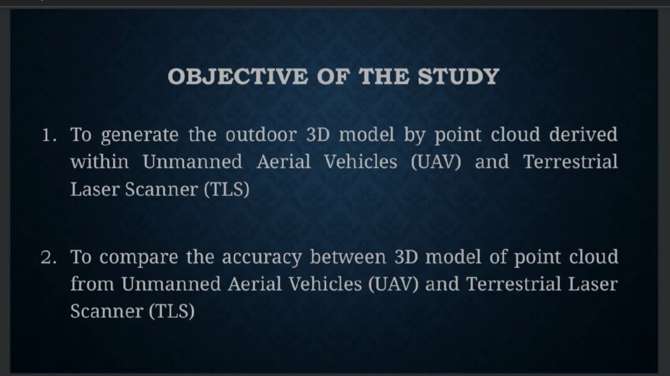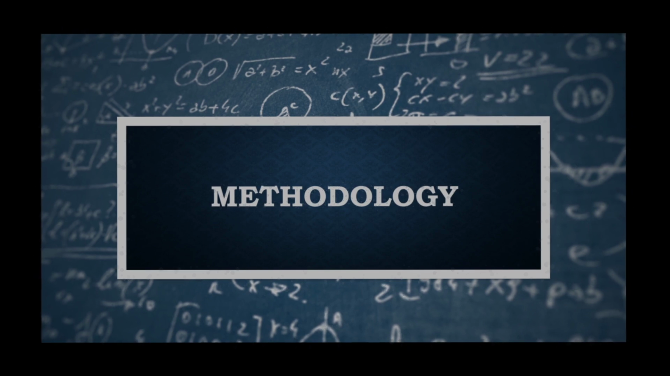Okay, the first objective of the study is to generate the outdoor 3D model by point cloud derived with the unmanned aerial vehicle, UAV, and by terrestrial laser scanner, TLS. Second is to compare the accuracy measurement between 3D model of point cloud from UAV and TLS. The methodology for the research is so that the study plan can be completed successfully.